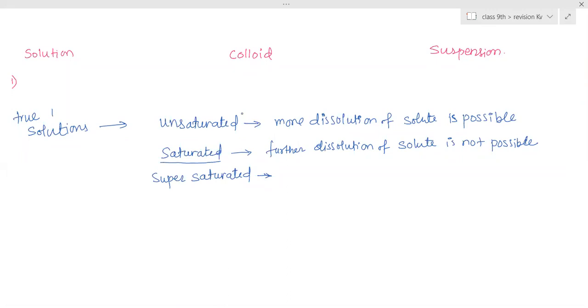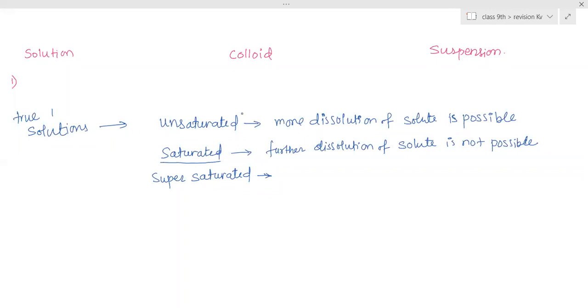Here, all the spaces between the solvent particles are used up. That means they are filled up by the solute particles, so no space is left out. Every space is occupied by the solid particles. Therefore, further dissolution is not possible. So such solutions are called saturated solutions. Supersaturated solutions?